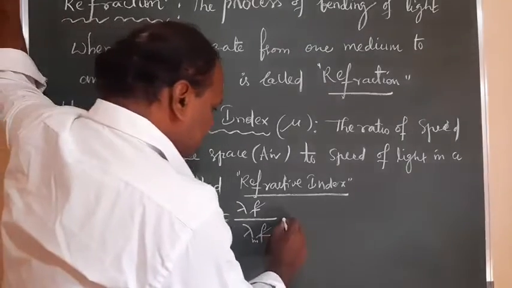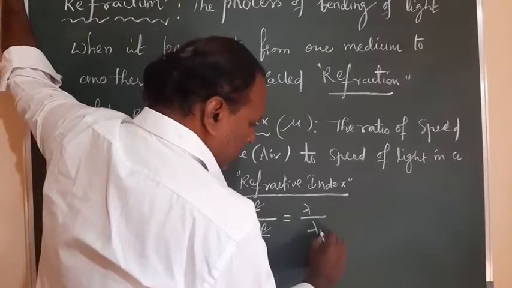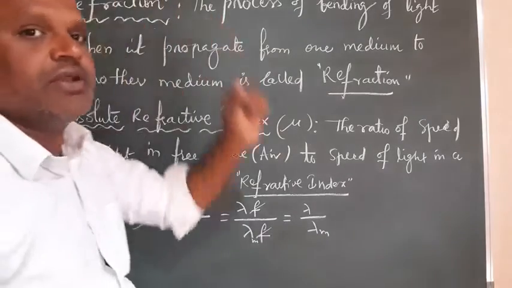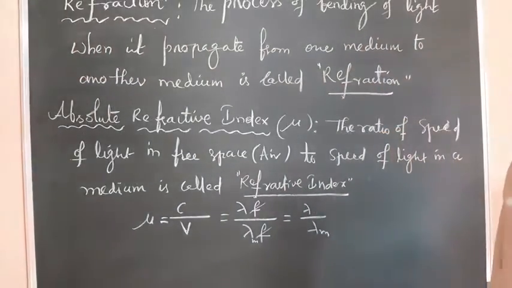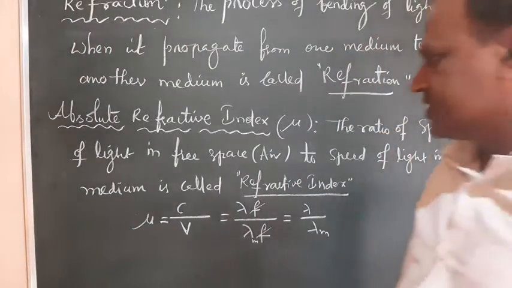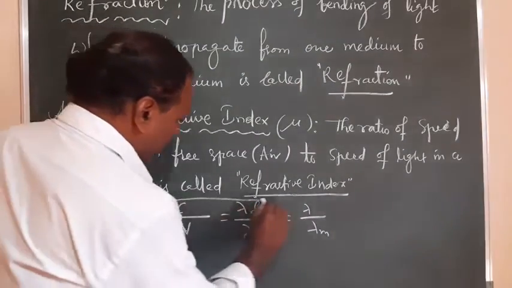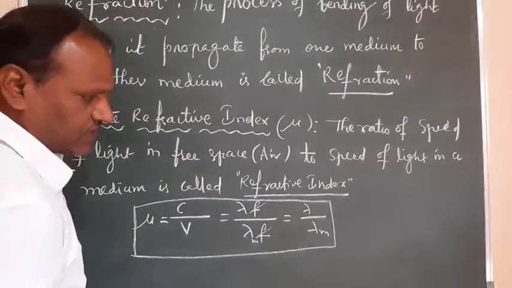So now I am writing that the same refractive index can also be written as lambda upon lambda m. That is the ratio of wavelength of light in free space to wavelength of light in the given medium. That ratio is also called the refractive index or absolute refractive index, right? So this is the definition and this is the equation for absolute refractive index, or simply refractive index.